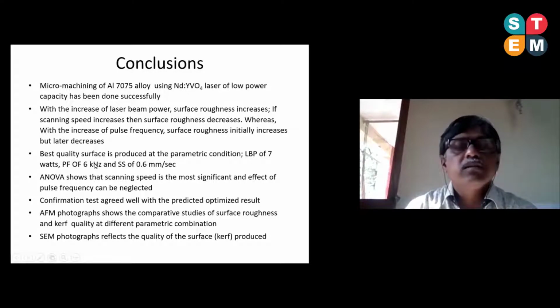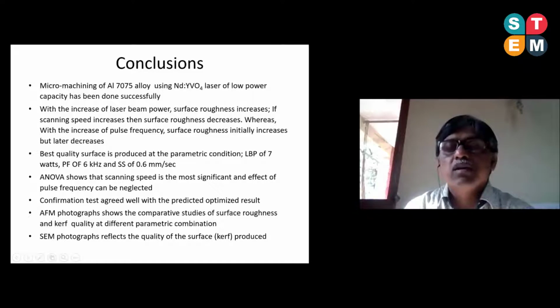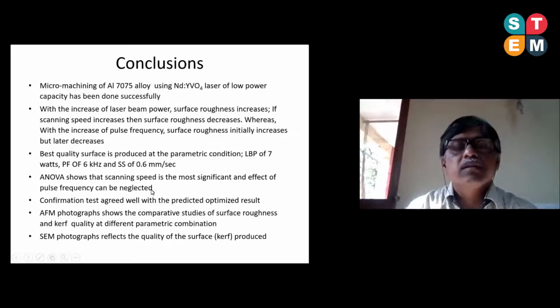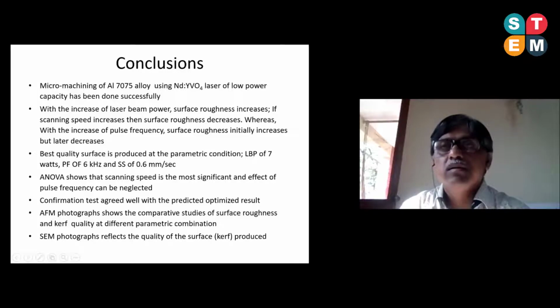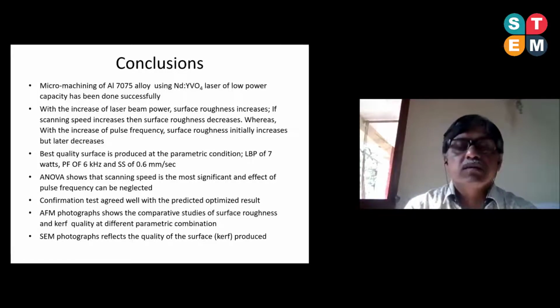The best quality of the surface is produced at the parametric combination of LBP1, PF3, and SS3. That is, the actual values: the LBP of 7 watts, PF of 6 kilohertz, and SS of 0.6 millimeter per second. Then ANOVA shows that the scanning speed is the most significant, as I have already said, and the effect of the pulse frequency can be neglected because it is very less, only 4.06%, whereas in the case of scanning speed, it is around 57 to 58%.